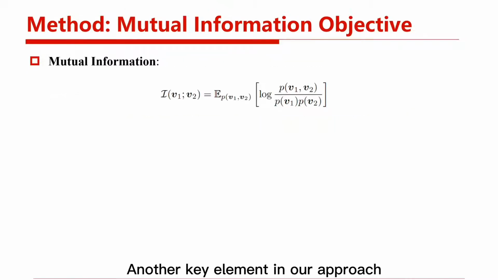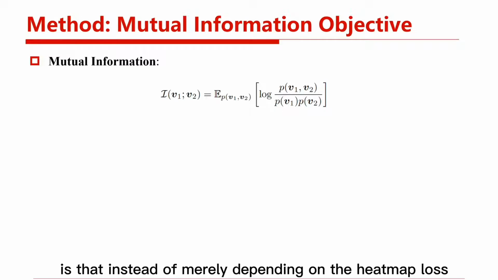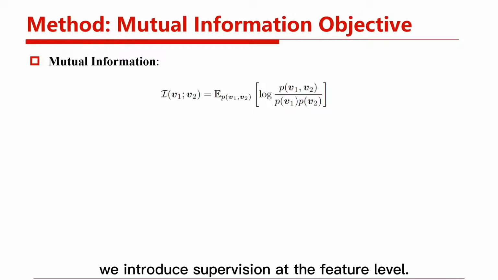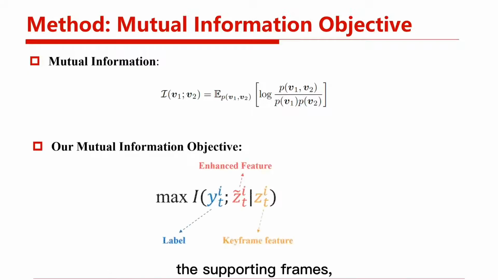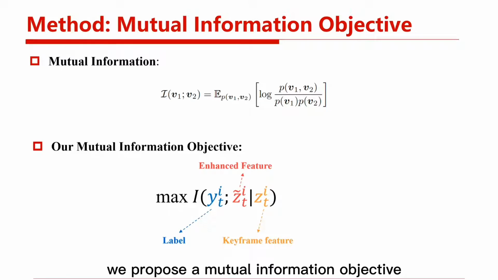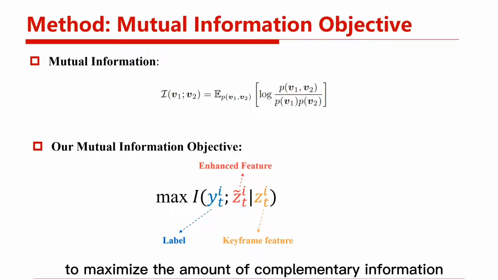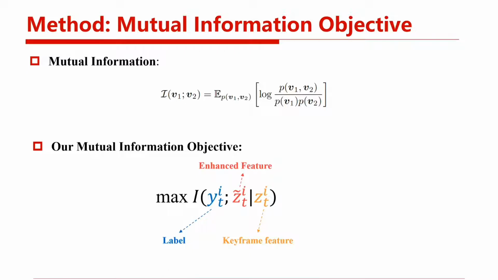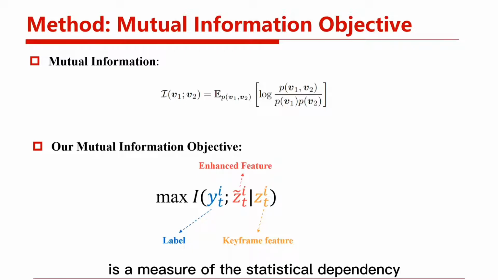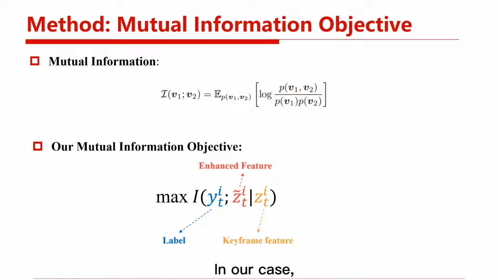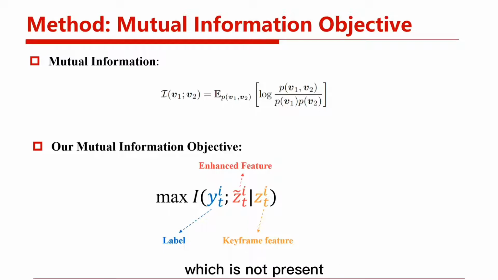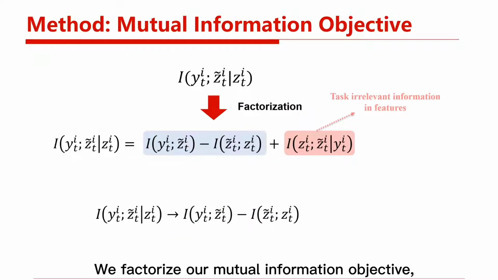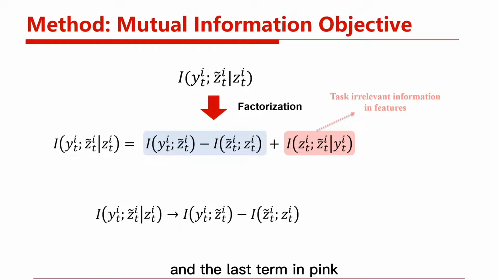Another key element in our approach is that instead of merely depending on the heat map loss, we introduce supervision at the feature level. In order to highlight the purposeful additional information from the supporting frames, we propose a mutual information objective, which seeks to maximize the amount of complementary information in the enhanced feature. Mutual information is a measure of the statistical dependency between random variables. In our case, we seek to maximize the task-relevant information in the enhanced feature, which is not present in the keyframe feature. We factorize our mutual information objective, and the last term in pink corresponds to task-irrelevant information.